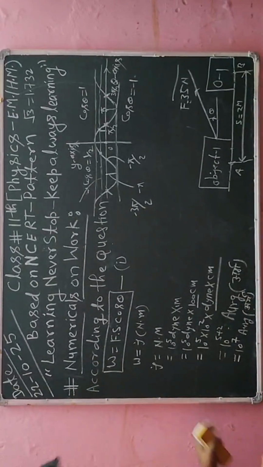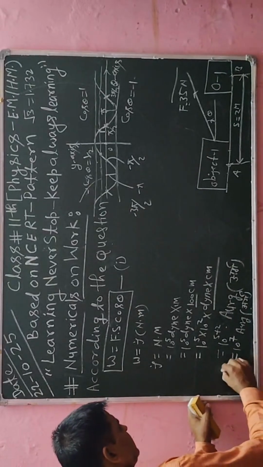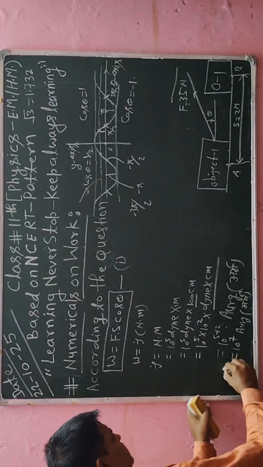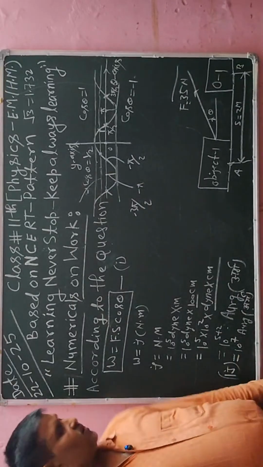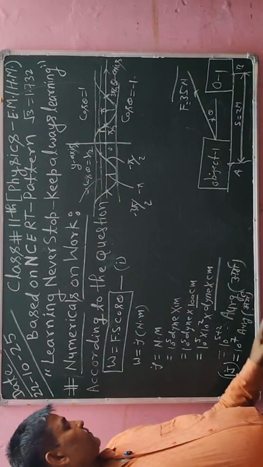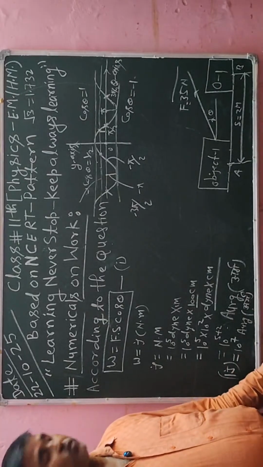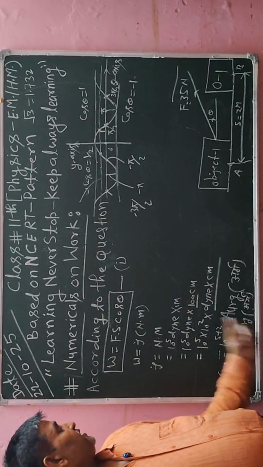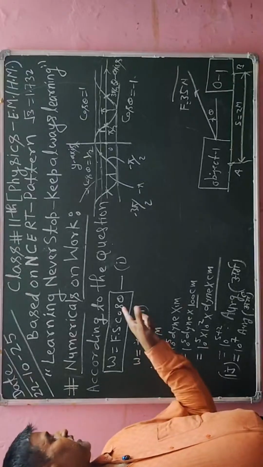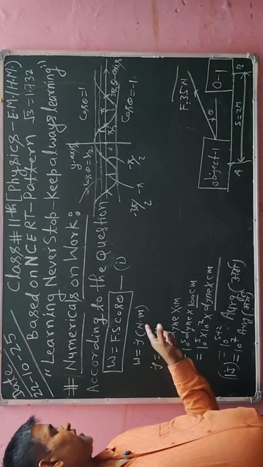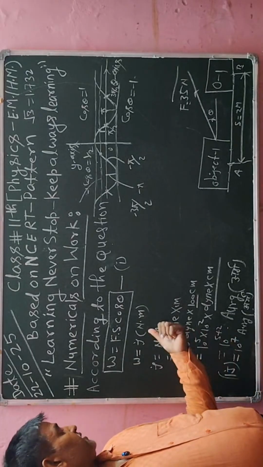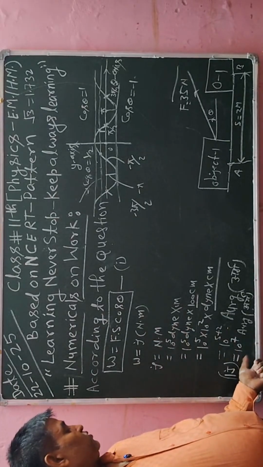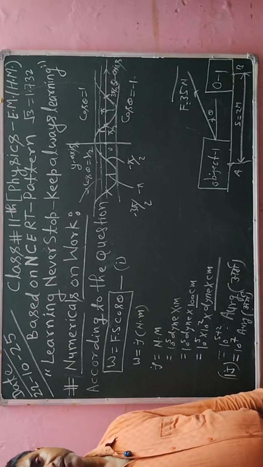Okay, students. So 1 joule is equal to 10 to the power 7 erg. This is the unit of the CGS system. But in the MKS system, its unit will be joule or Newton meter. Okay, students, you have to remember it, because in the CGS system 1 joule is equal to 10 to the power 7 erg.